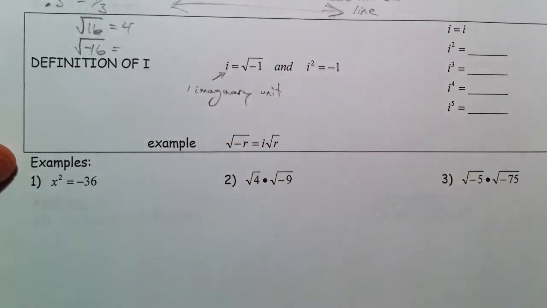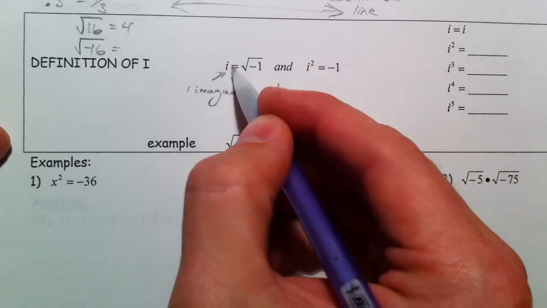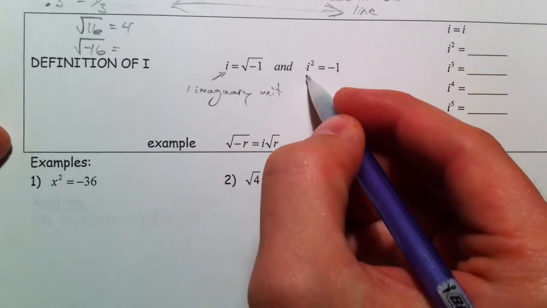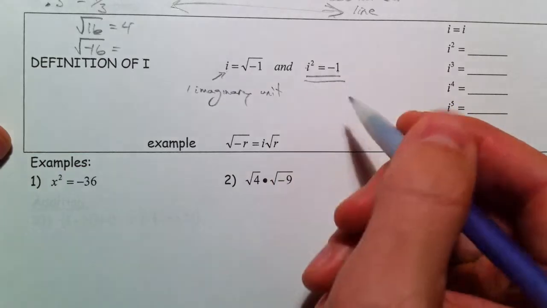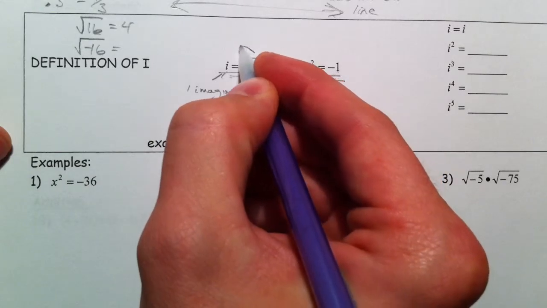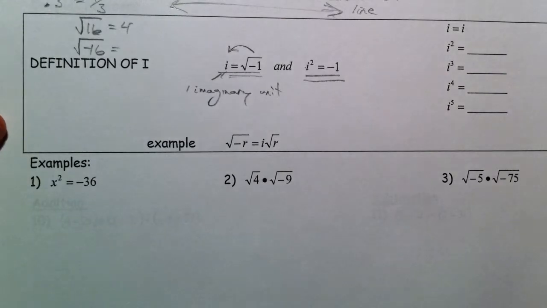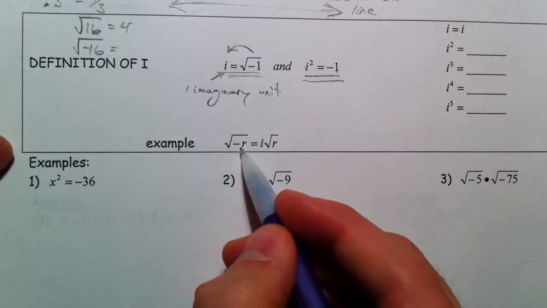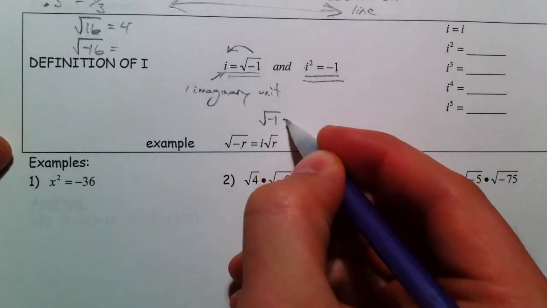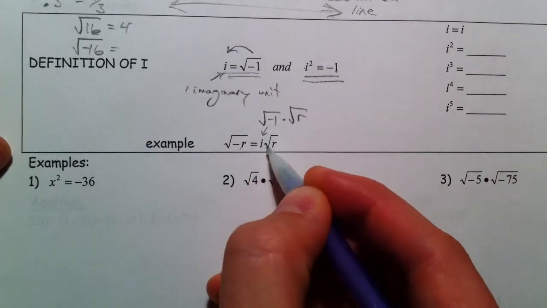Again, bad word because we're saying imaginary. It's not imaginary. Notice that if you square both sides, i squared, and if you square root the square root, you get negative 1. So i squared is equal to negative 1. Very important to know that. Very important to know i is equal to the square root of negative 1. Typically we go from here to here, so don't let it scare you off. So, square root of negative r is equal to square root of negative 1 times the square root of r. And so square root of negative 1 is i.